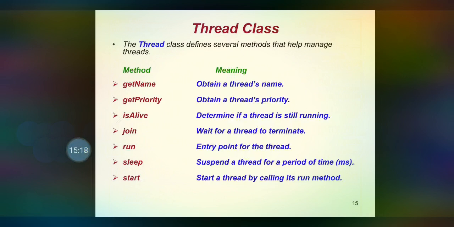The run() method is the entry point for the thread to begin its own execution, and the sleep() method is used to suspend a thread for a period of time in terms of milliseconds. And the start() method: by calling the start method, the thread will call the run method. We have to remember that when you call the start method, it will call the run method. We will discuss it in the forthcoming examples also.